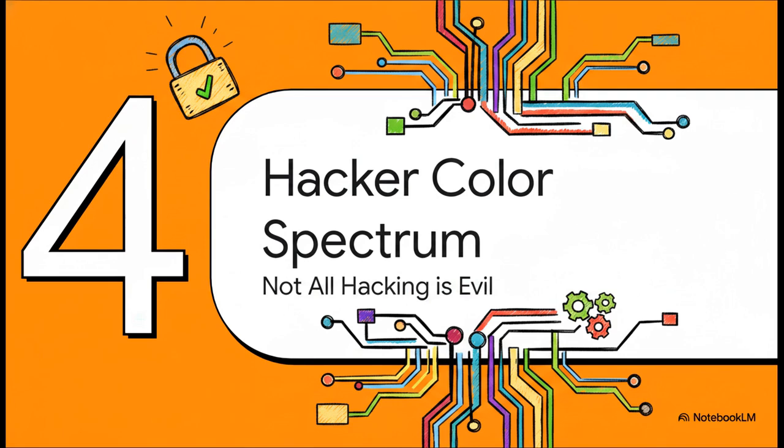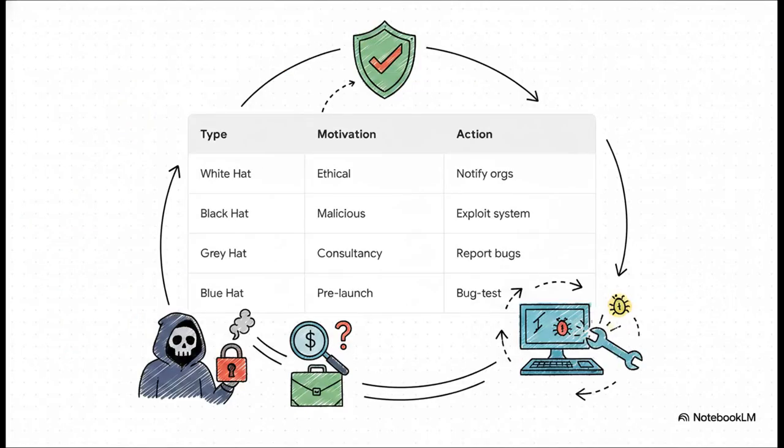Moving on to Section 4, the hacker color spectrum. Because, actually, not all hacking is evil. Hacking, fundamentally, is really just modifying a system to accomplish a goal outside its original purpose. And there's a whole ethical ecosystem here. White hats? They're your ethical defenders. They find vulnerabilities and notify organizations so preventative action can be taken.